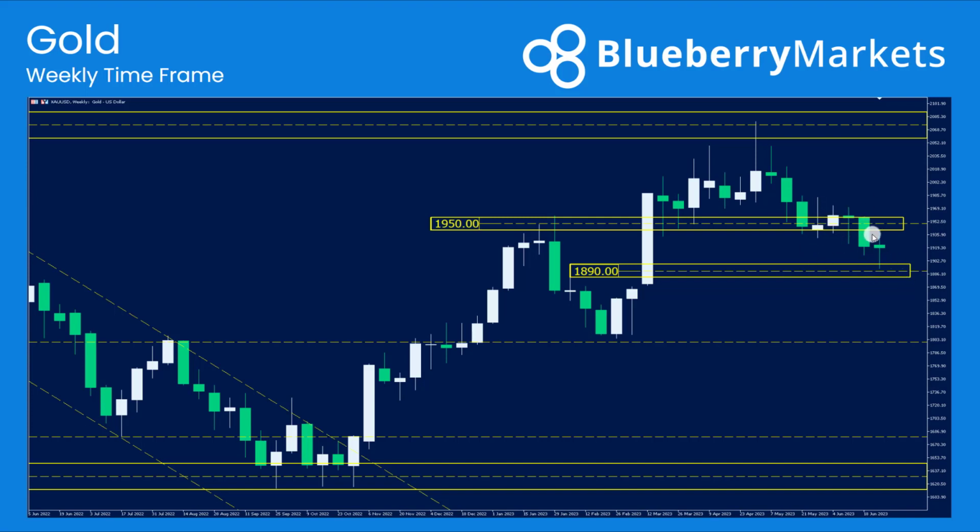I just wanted to note that the weekly time frame is giving us this kind of rejection candle at the moment. Doesn't mean that price is going to turn, but just something that maybe we should keep our eyes on.